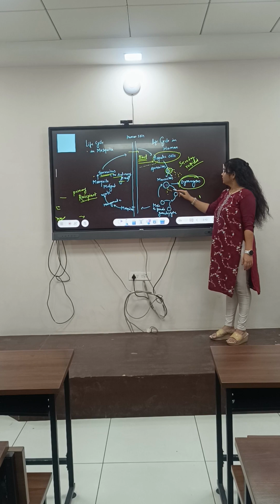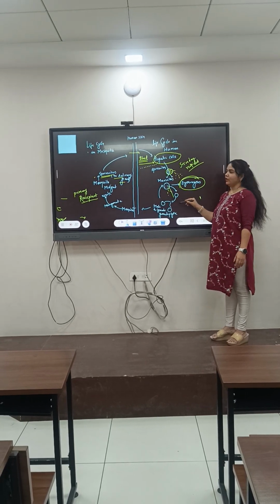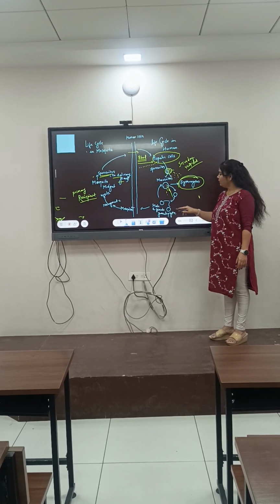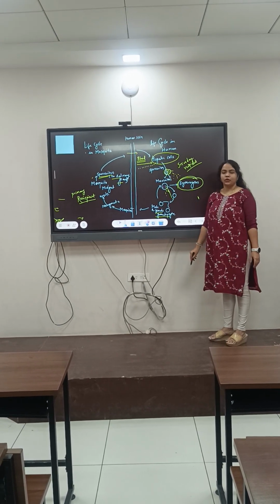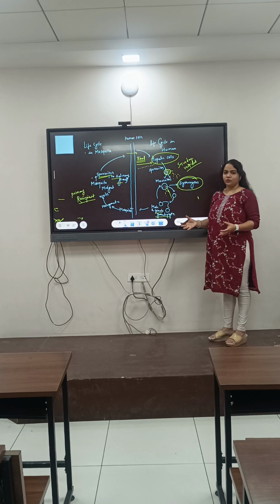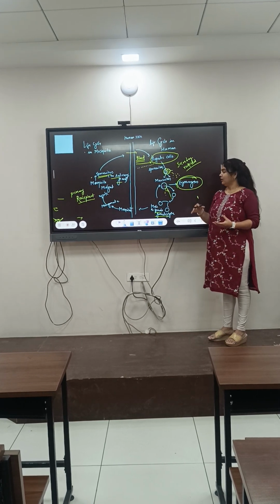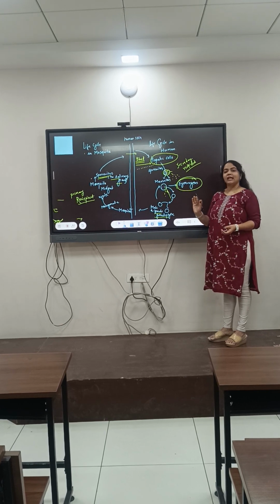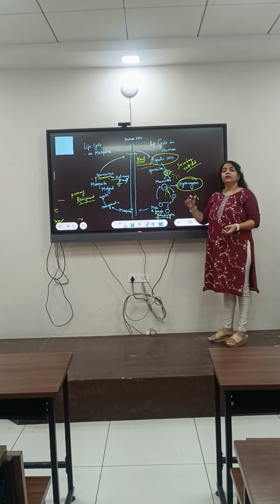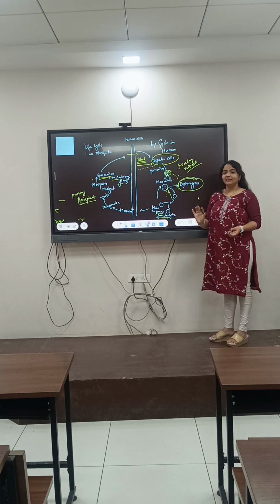Now these merozoites are transformed into male and female gametophytes, a condition known as schizogony. Remember, it is the gametophyte, which is the gamete-producing body, not the gamete.